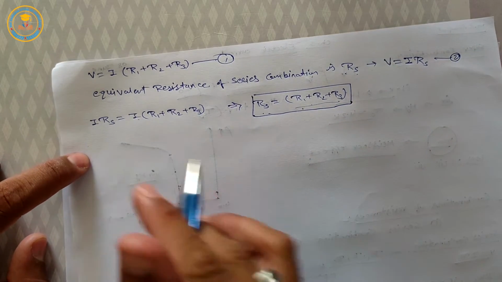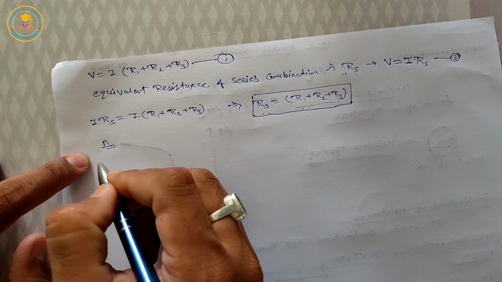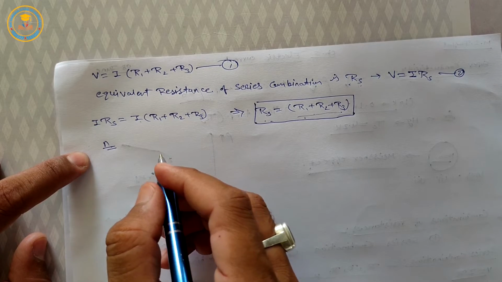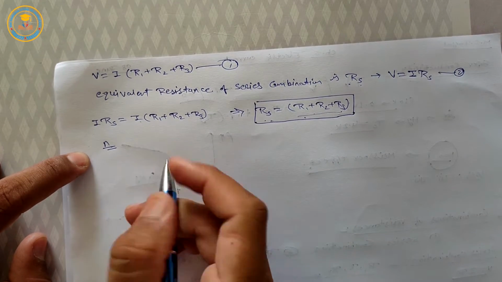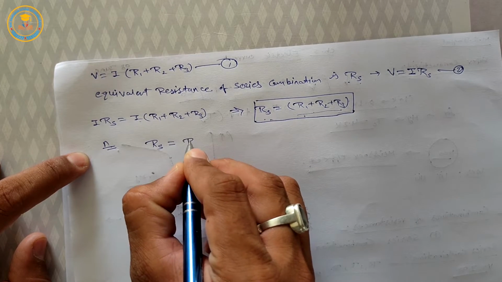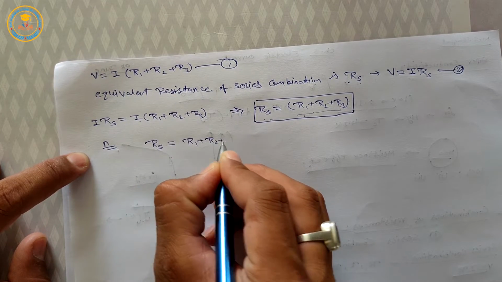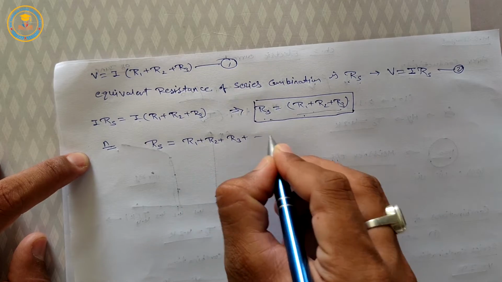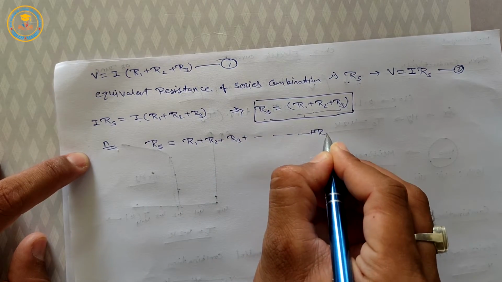Now we take n resistances which are combined in a series combination. Then the equivalent resistance RS is equal to R1 plus R2 plus R3 and so on up to Rn.